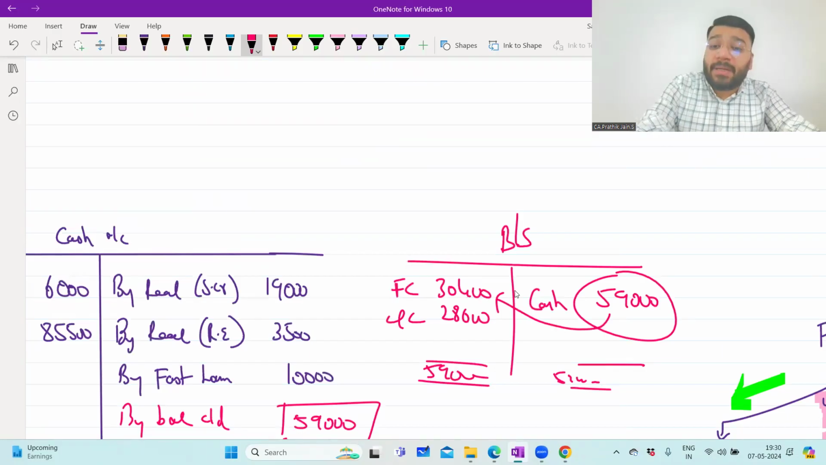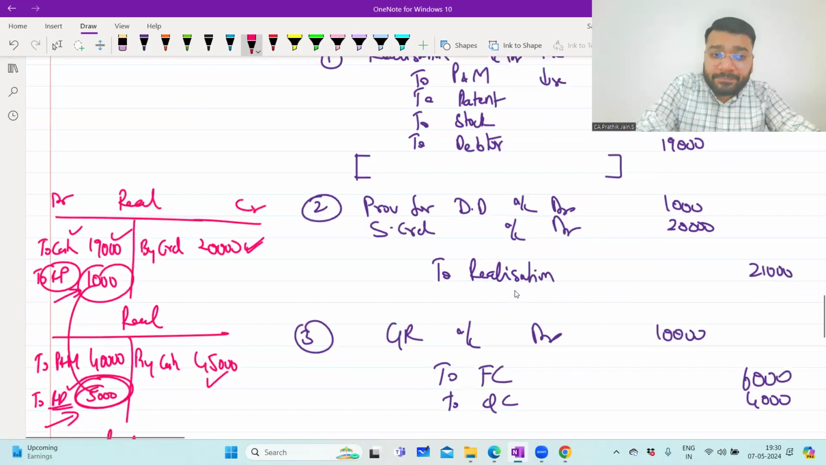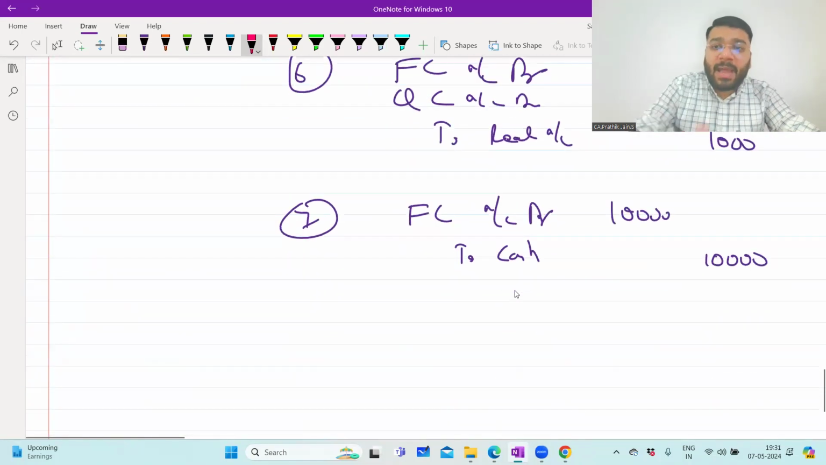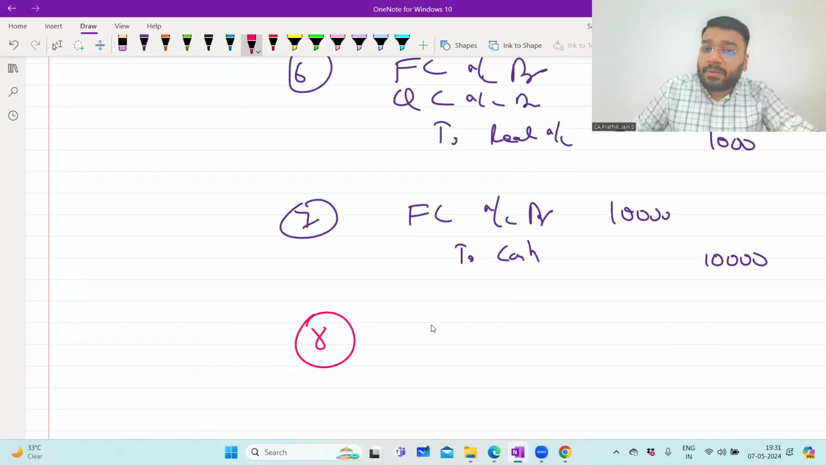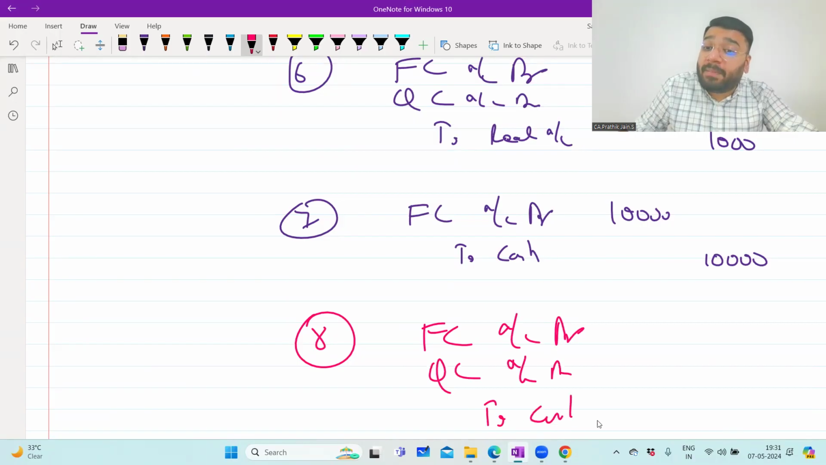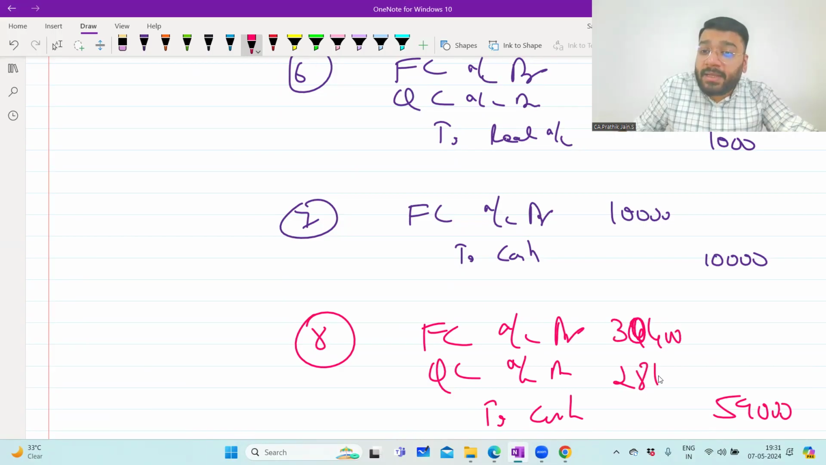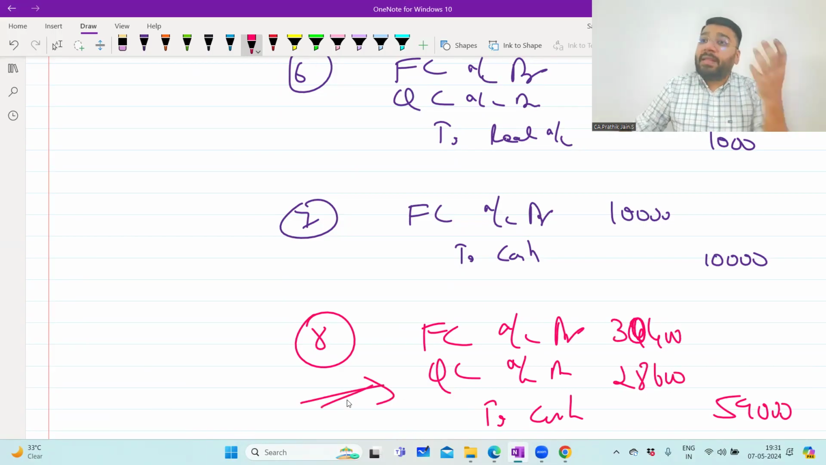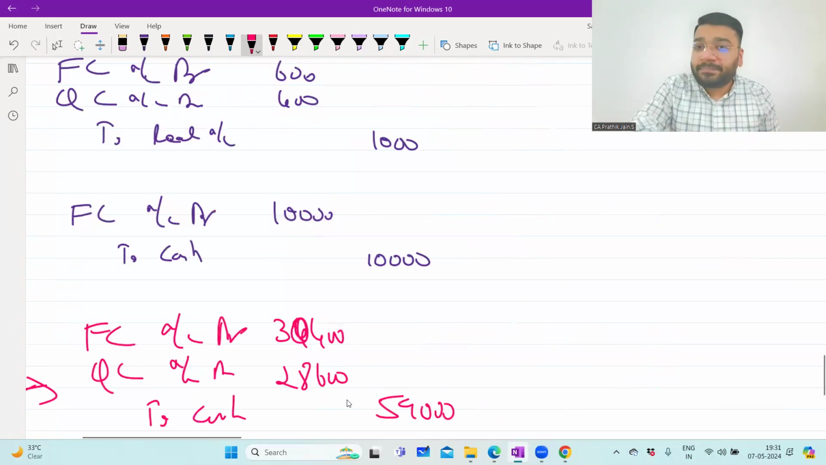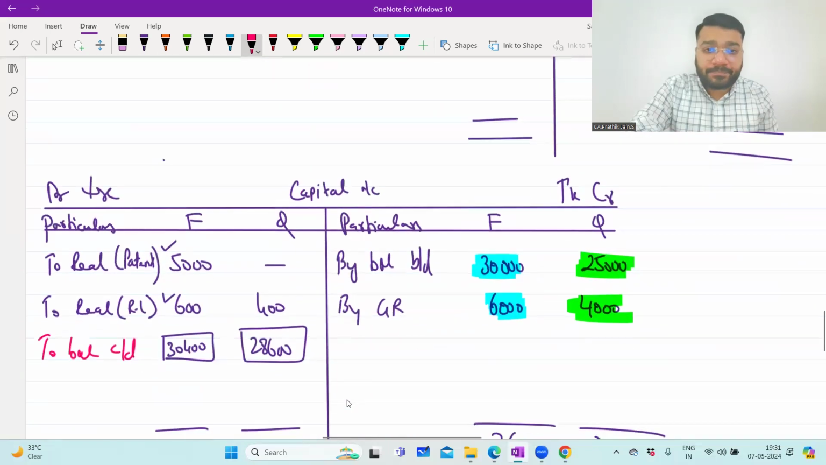So what is the capital repayment entry? Last entry, capital repayment entry. Cash account debit will not come. Fast's capital account debit, Quick's capital account debit to cash, because we're making the payment of 59,000. So what is the amount? 30,400 and 28,600. This is the final entry. So finally, your cash and the capital ledger together simultaneously will close. This should be the ultimate thing.